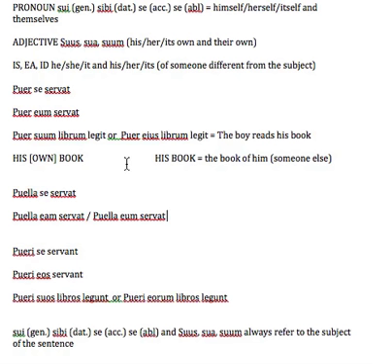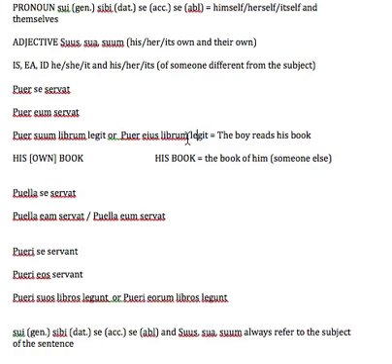The same thing is valid for the adjective. If you have puer suum librum legit, you translate it as the boy reads his book. If you have puer eius librum legit, you translate the boy reads the book of him, which in English you still translate the boy reads his book.